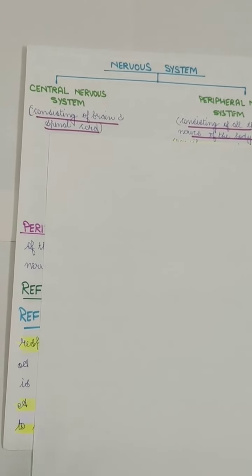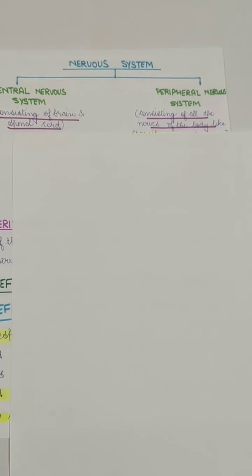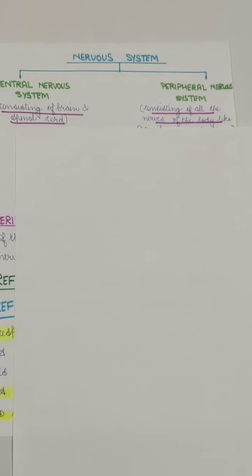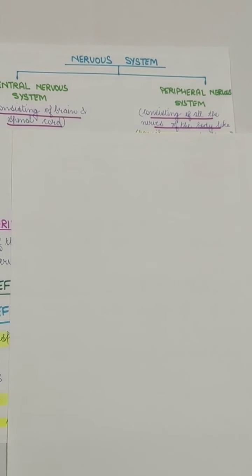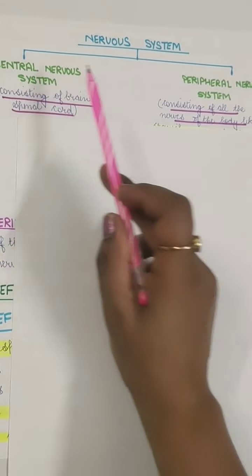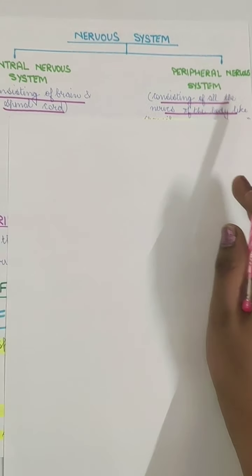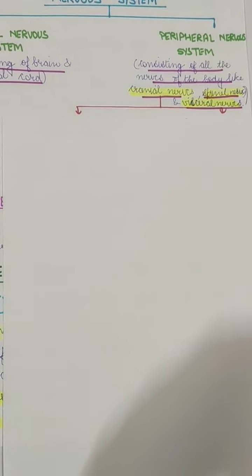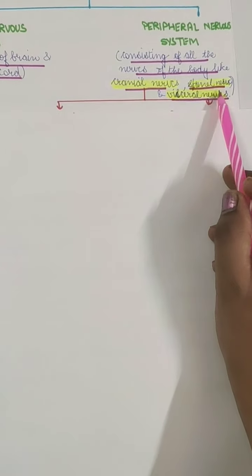So that is called the peripheral nervous system. Periphery is the English word which means the edges or the side region. So in the center it's the central nervous system, and on the side it's the peripheral nervous system. It consists of all the nerves from the body, like cranial nerves, spinal nerves, and visceral nerves.